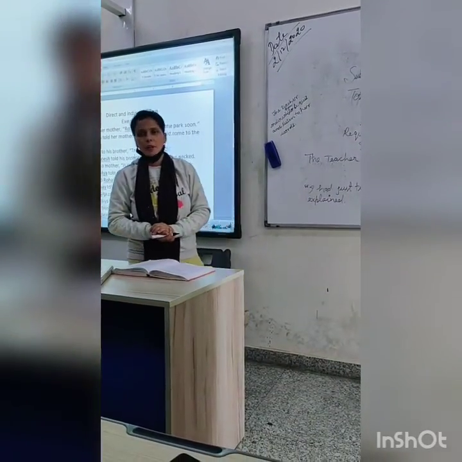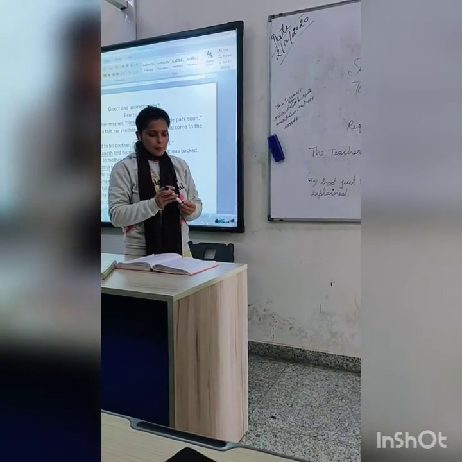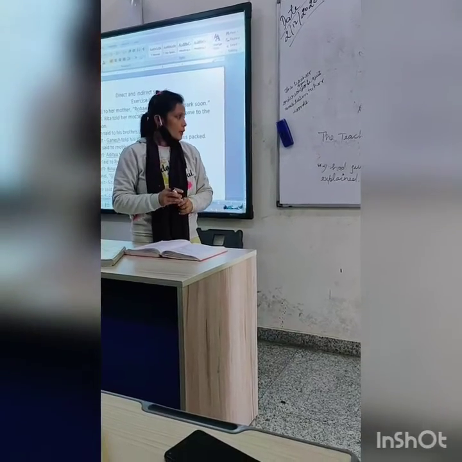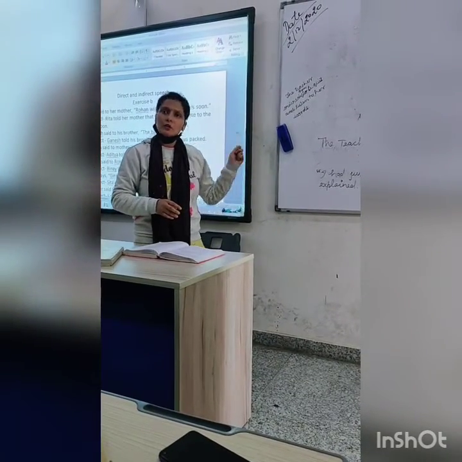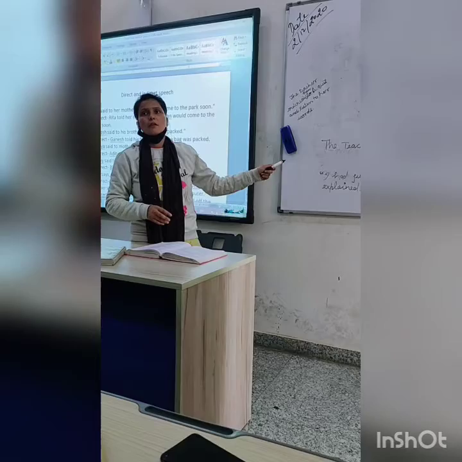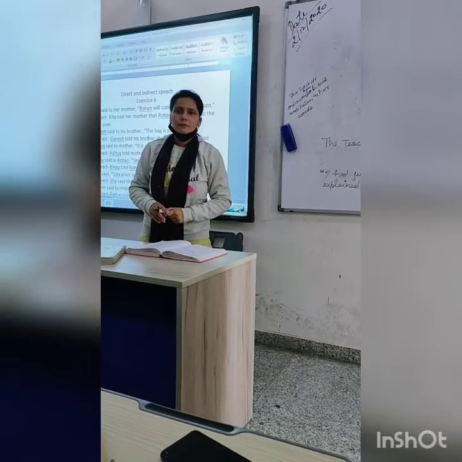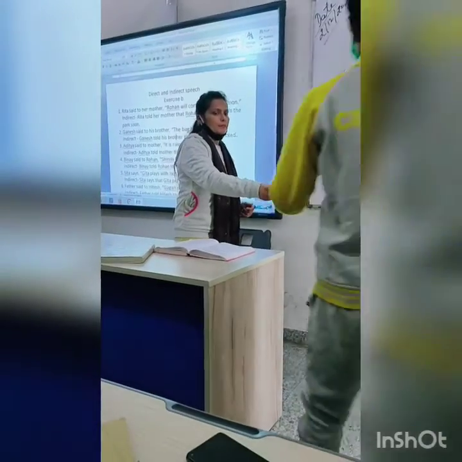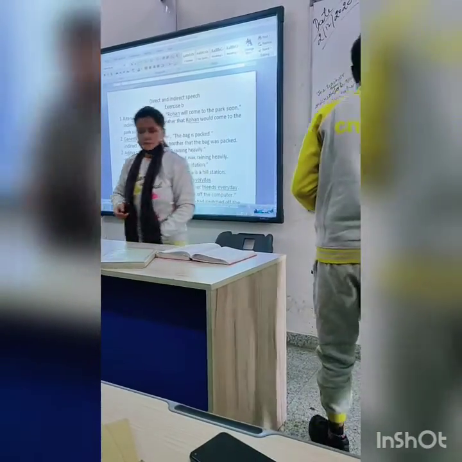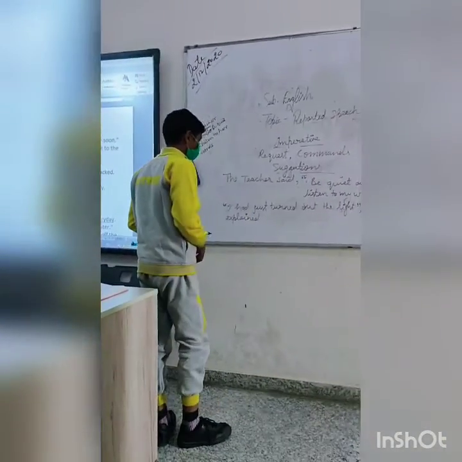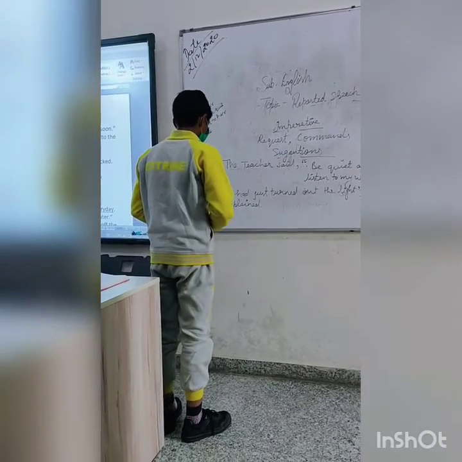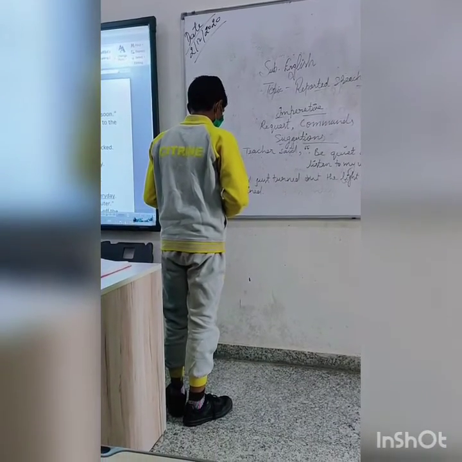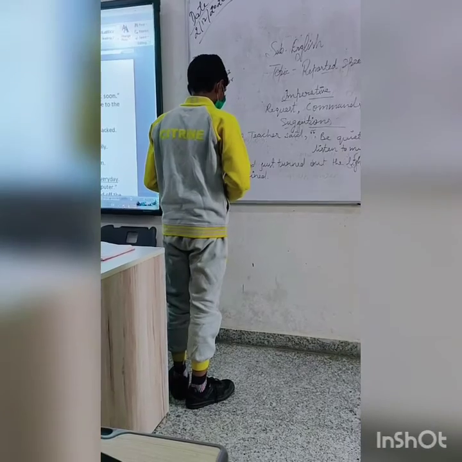Girl, come this side. Come here. If you will do by yourselves, then you will learn better. Okay? Come. Here you may write. This is statement. So no problem. He explained.